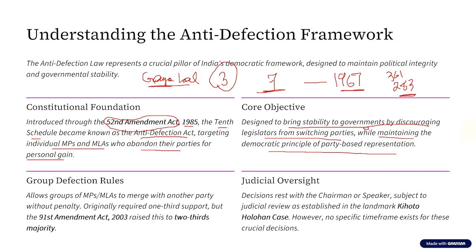Now, in order to overcome this problem, there was an MP from Congress by the name of P. Venkata Subbaiah.